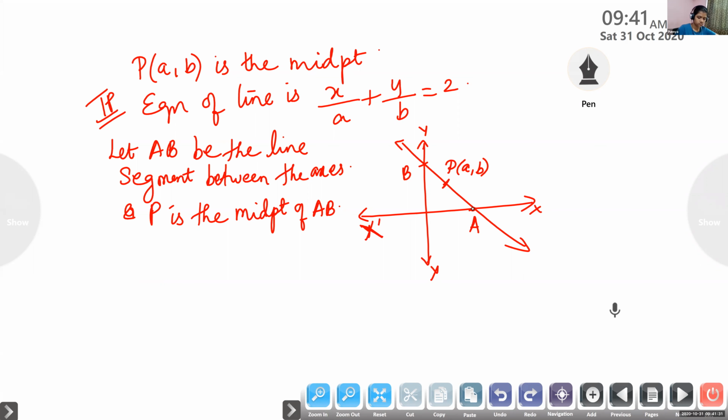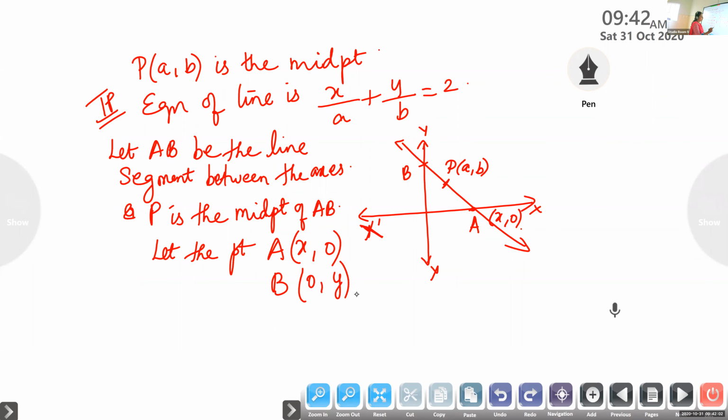And what do we know about a point on the x-axis? Its y-coordinate is 0. So we can take the point A as (x, 0). Is it correct? The point A is (x, 0). And what about the point B? The point B is (0, y). Is it okay? The point A is (x, 0) and B is (0, y).